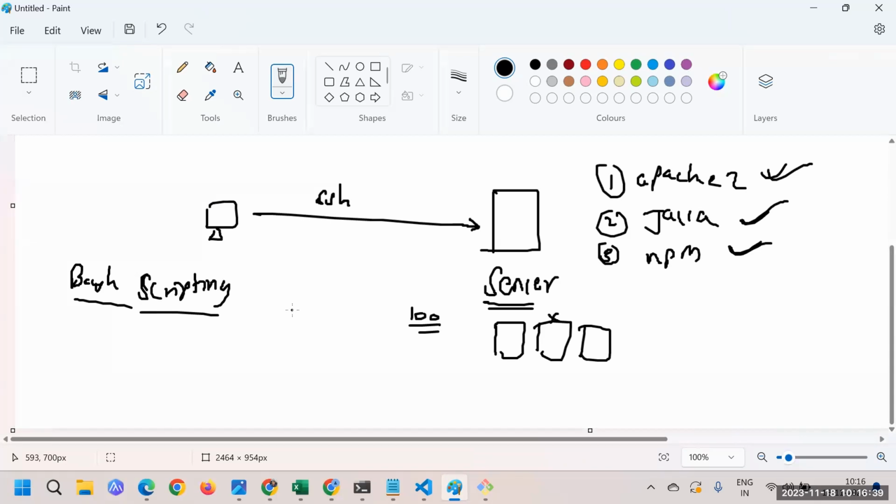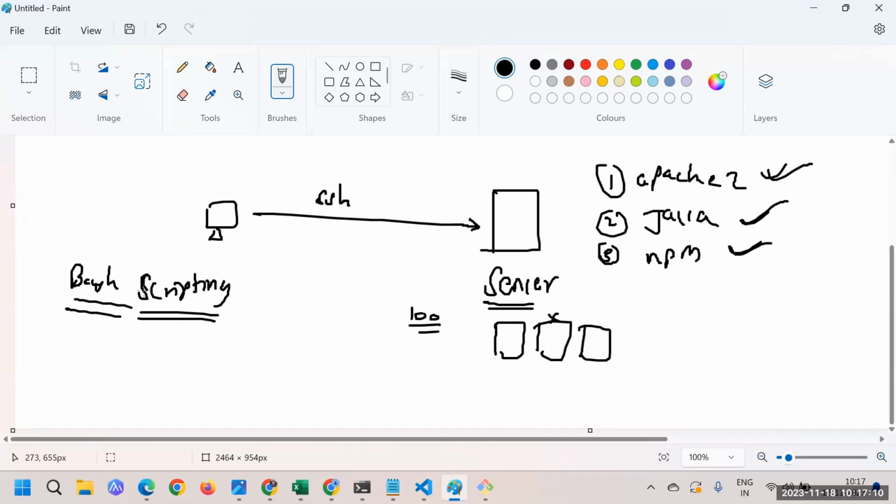Now we have different sets of tools for each task. But by any chance if any of the tools is not supporting a feature, or we have a different requirement, in all those cases we have to look again to bash scripting. Whatever extraordinary things we have to achieve, we have to do with bash scripting. That's the reason bash scripting is something we should know.